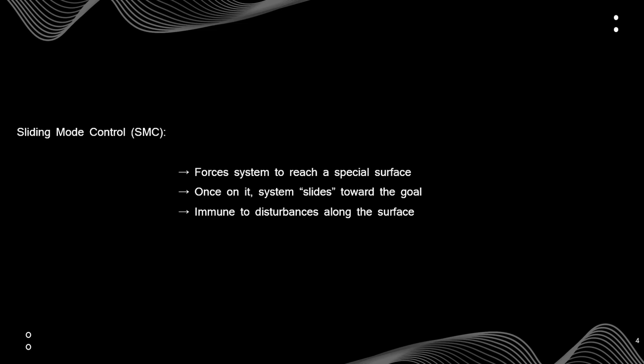Imagine a surface like a ramp in the system's state space. SMC forces the system to quickly reach the ramp and then slide down toward the goal. That's where the name sliding mode comes from. The system slides along a designed trajectory.